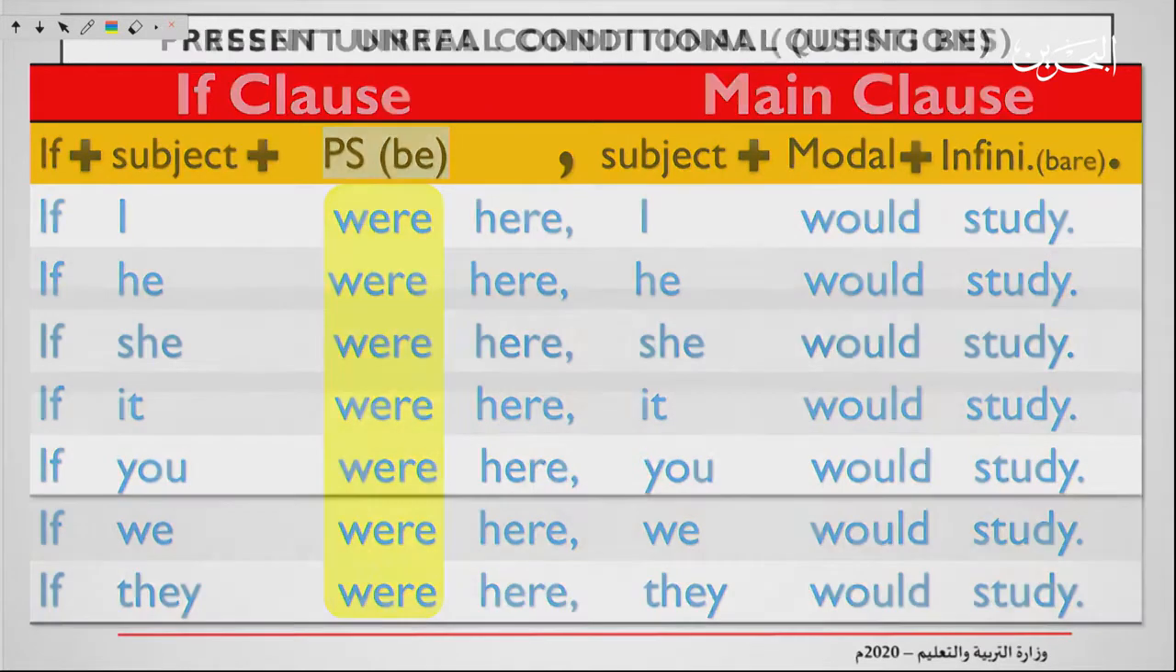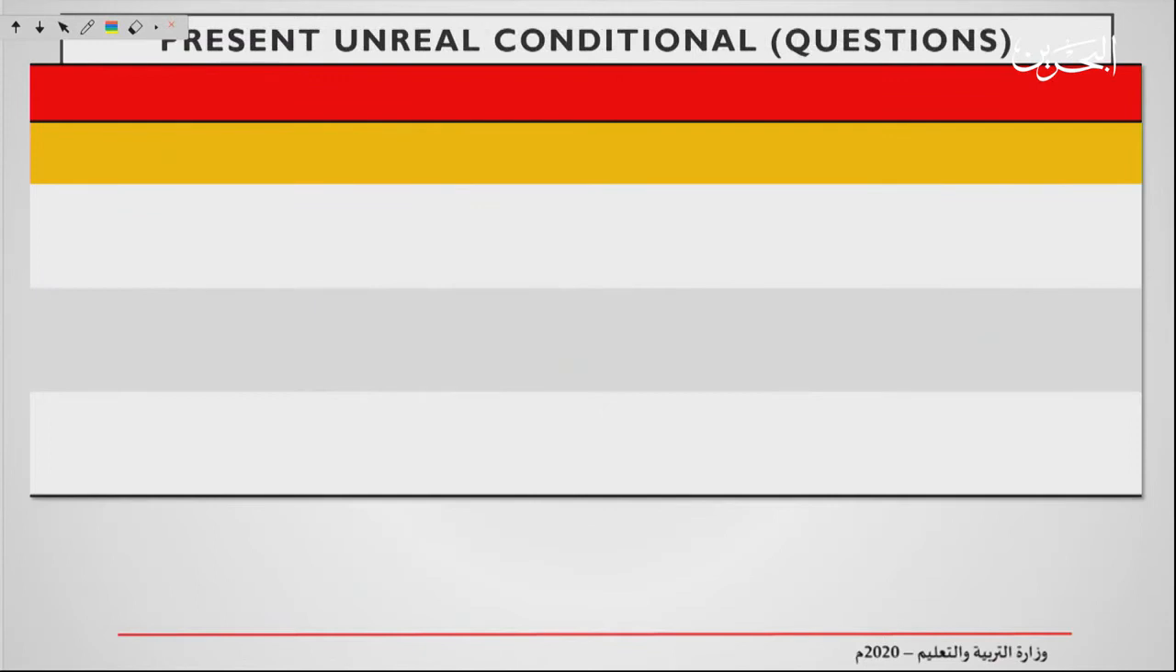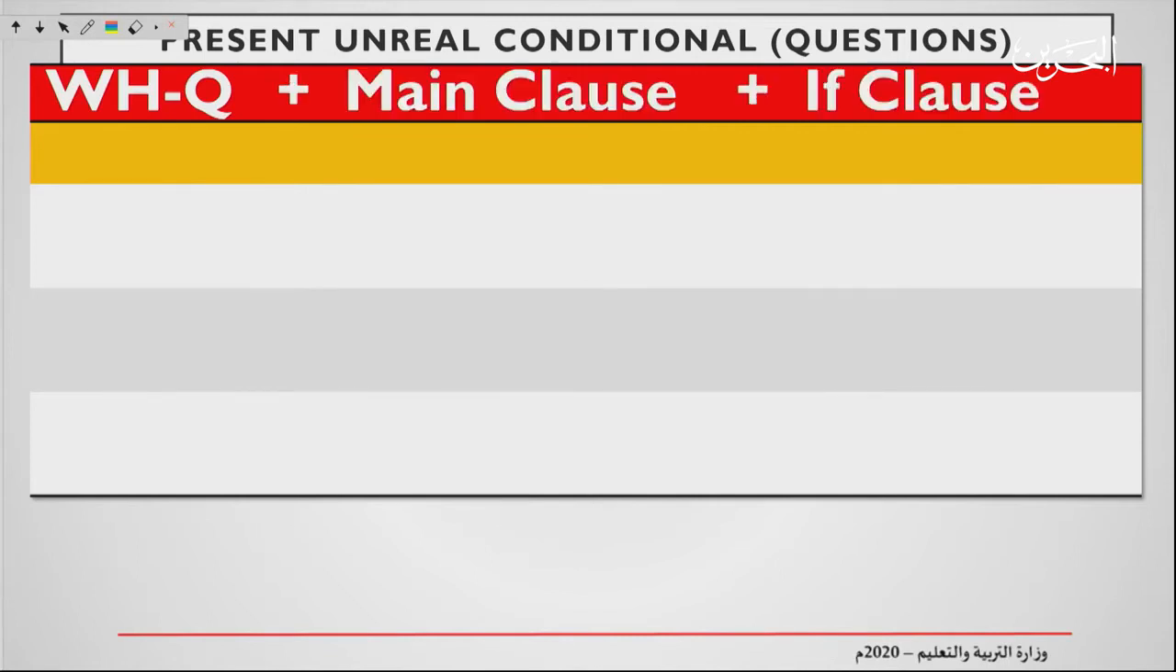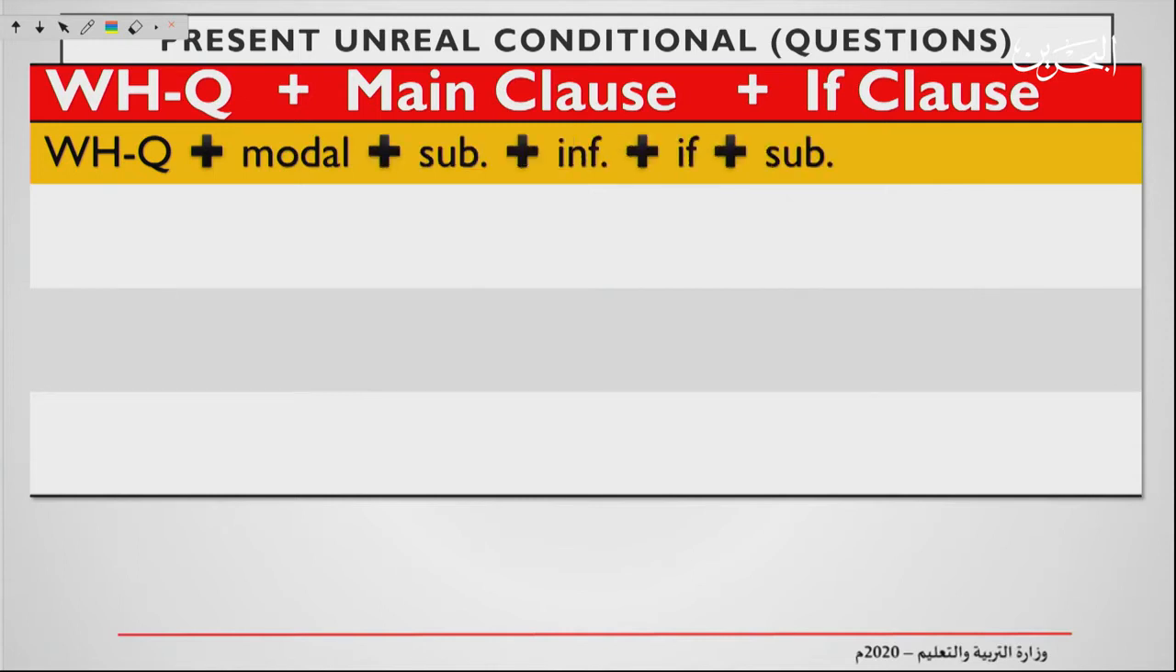All right. Now, present and real conditional questions. How to form questions? Let's check. WH question words plus main clause plus if clause. So I start with the WH question word plus a modal plus a subject plus an infinitive plus if, a subject, past simple, and complement with a question mark.